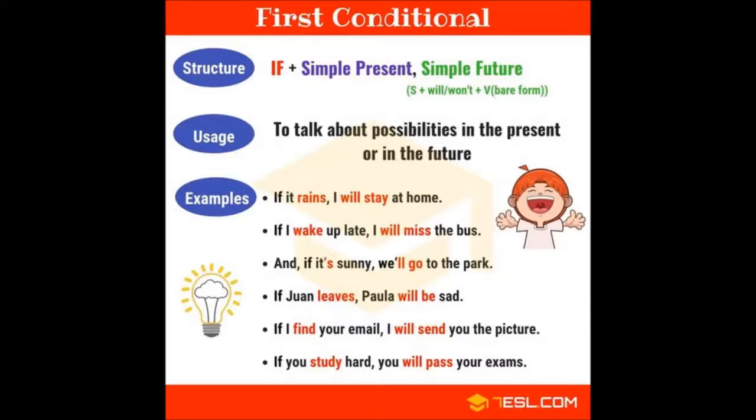First conditional. We use first conditional to talk about possibilities in the present or in the future. Structure. After if, we use present simple. In the main part, we use future simple. For example, if it rains, I will stay at home. If I wake up late, I'll miss the bus.